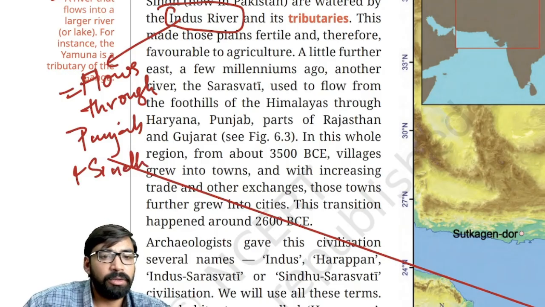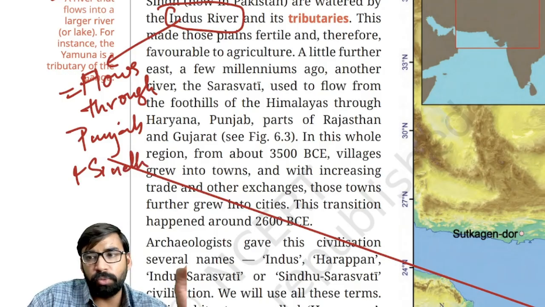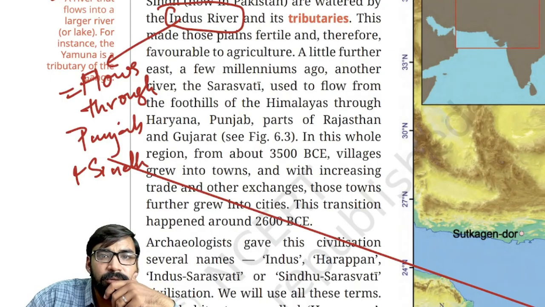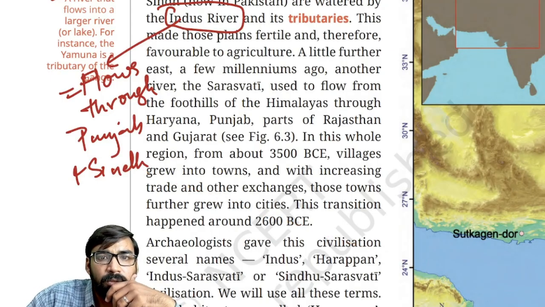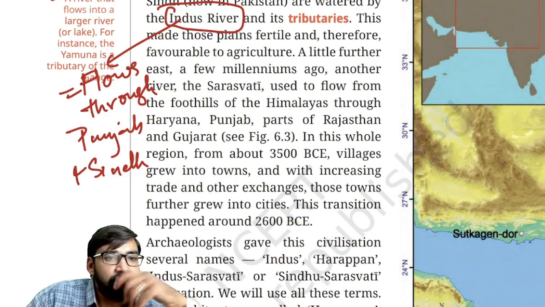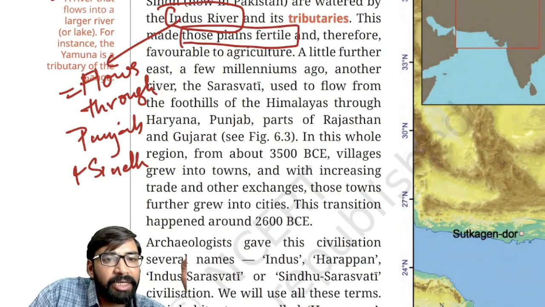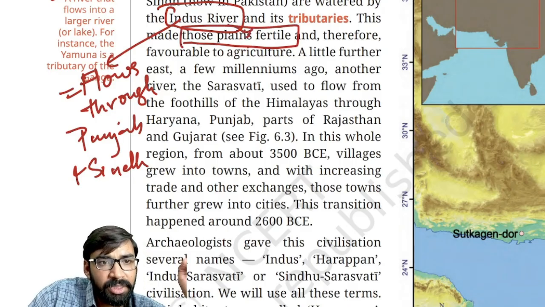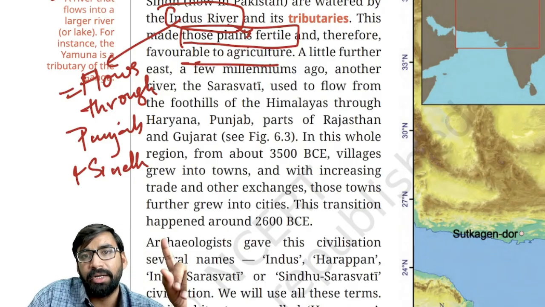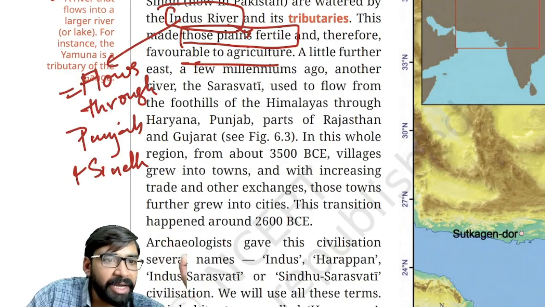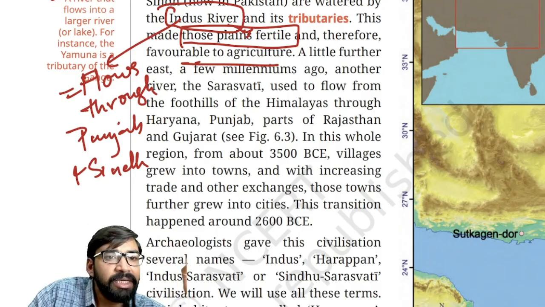Fine? Now, second important thing, as you can see here, it fertilizes vast plains. Indus River fertilizes vast plains and it is favorable to agriculture. Clear?